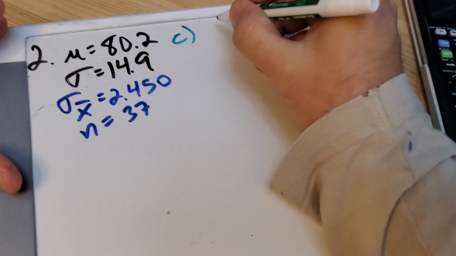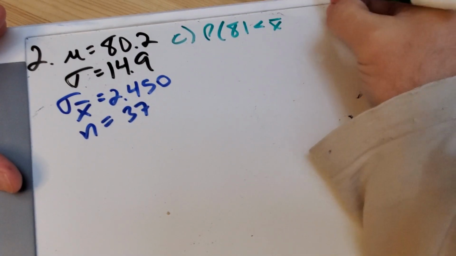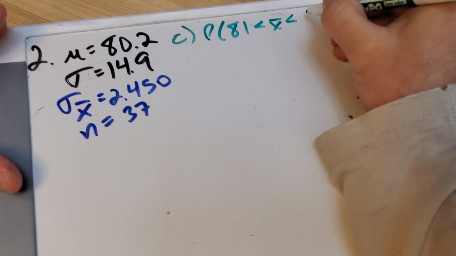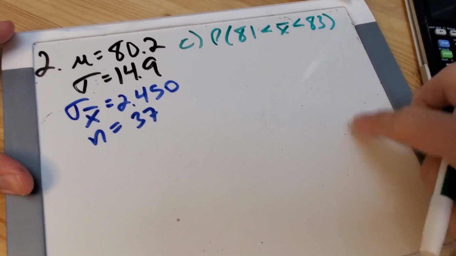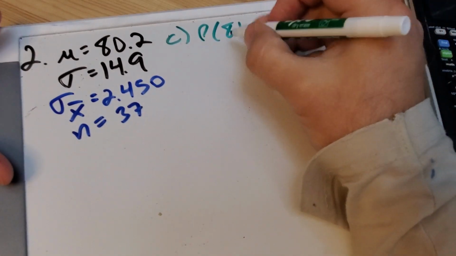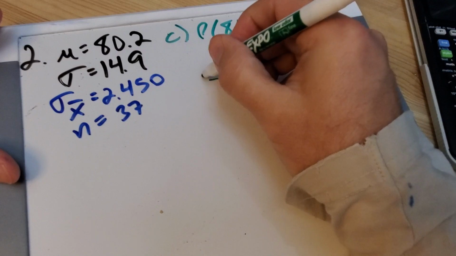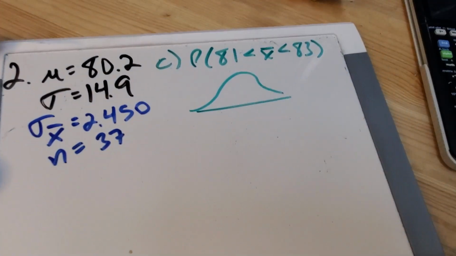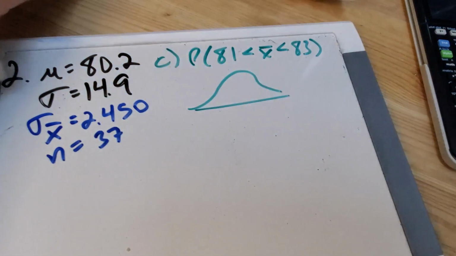So part C says probability that X bar, the sample mean of these 37 people, is between 81 and 83. So they live between 81 and 83 years old. I have to change both of these to a z-score. So let me first draw this picture. Can you guys see that? I'm going to revert back to black, I think.